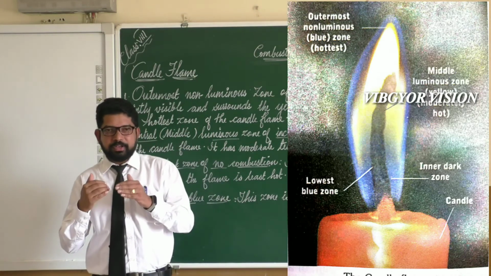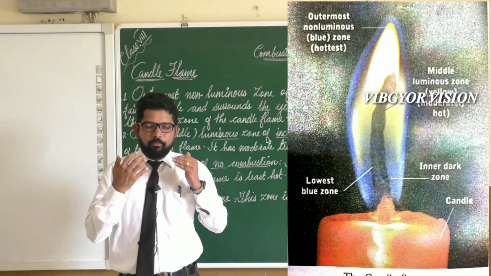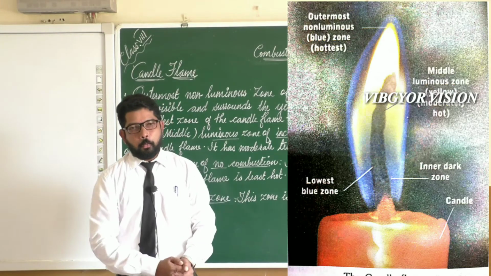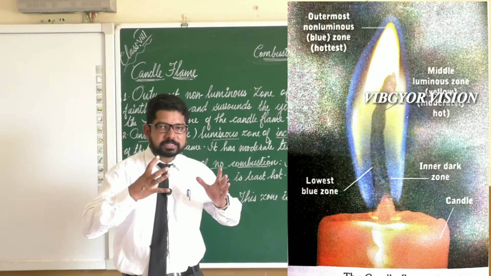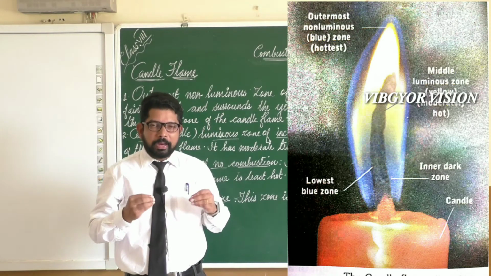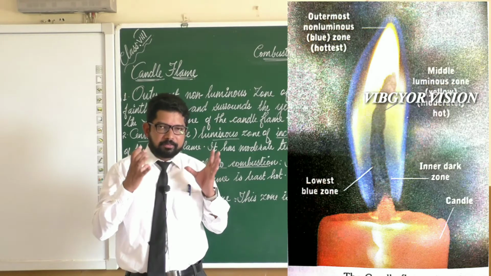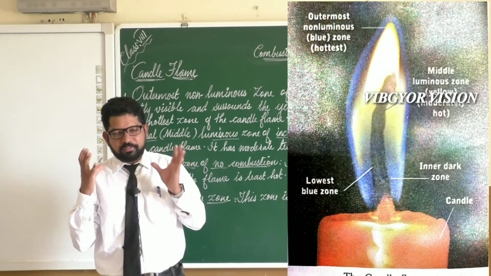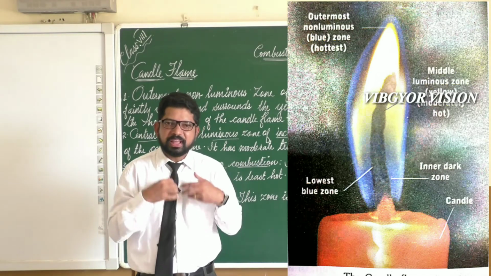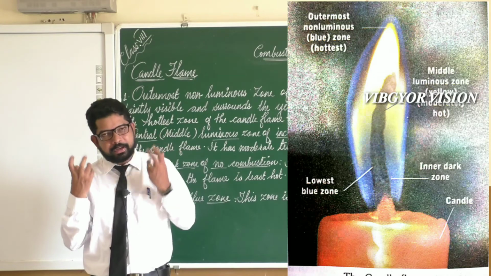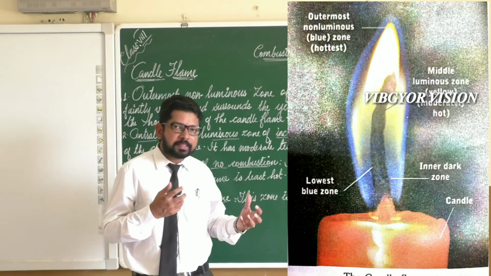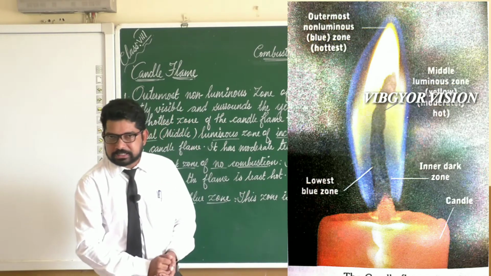In this region, the wax vapor undergoes complete combustion. Why does the wax vapor undergo complete combustion here? Because that zone of the flame is in contact with an abundant supply of air. So there will be complete combustion. As a result of complete combustion, it is blue in color, or non-luminous. And one more thing, one important point we have to note about this.